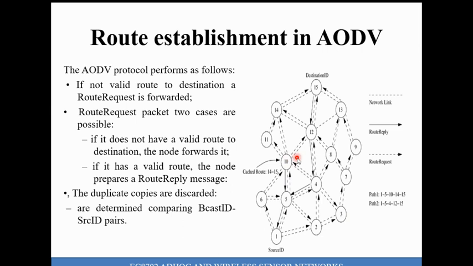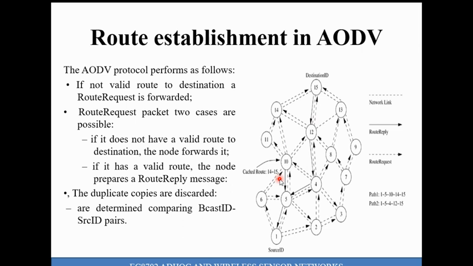The highest sequence number represents the most currently updated information. So node 10 creates a route reply packet and forwards it in both directions, to its neighborhood nodes, and it will reach the desired destination.